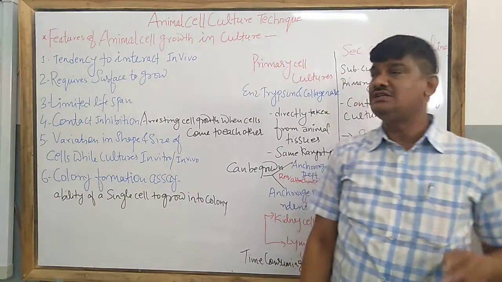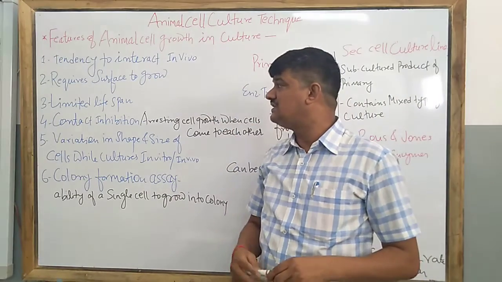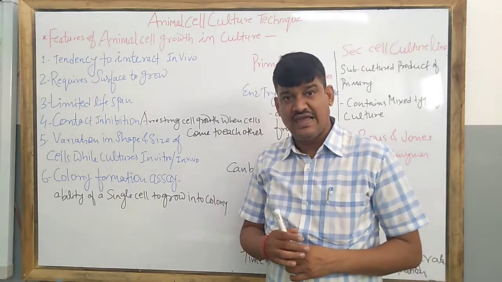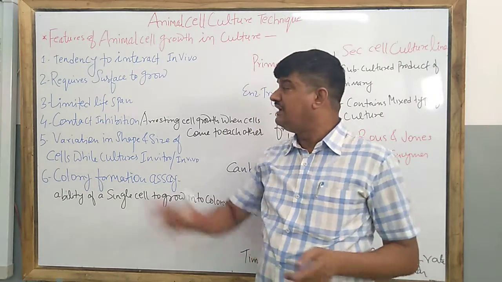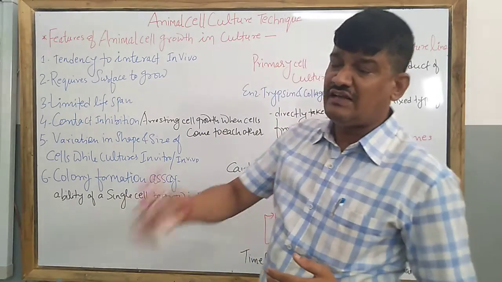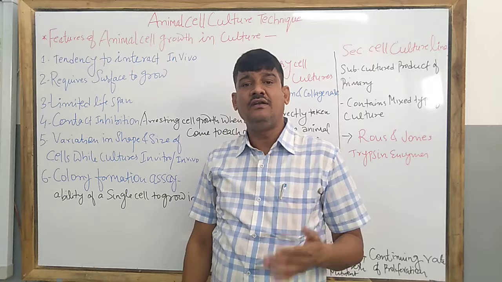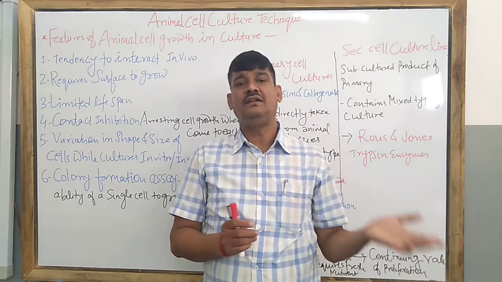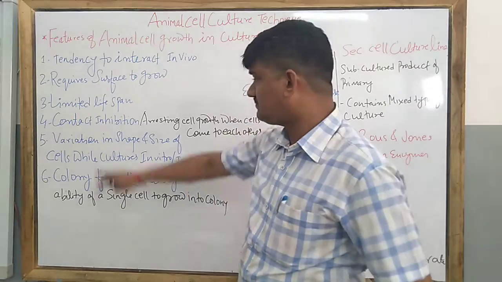Now the third feature of animal cell culture is that it has a limited lifespan. As compared to the plant cell, it has a limited lifespan. It cannot exist for a prolonged time period. Therefore, there is a requirement of primary culture and secondary culture.